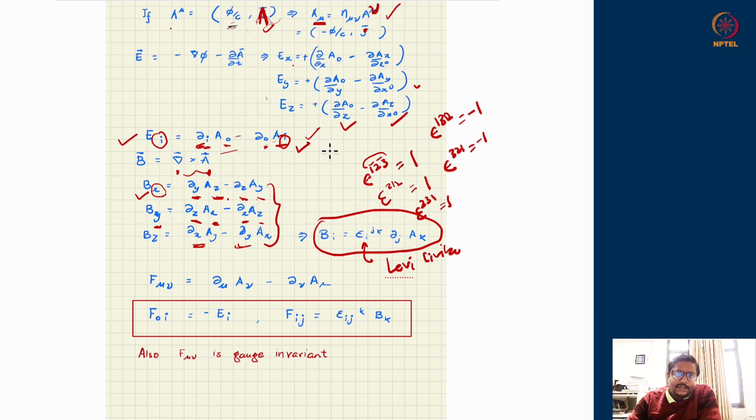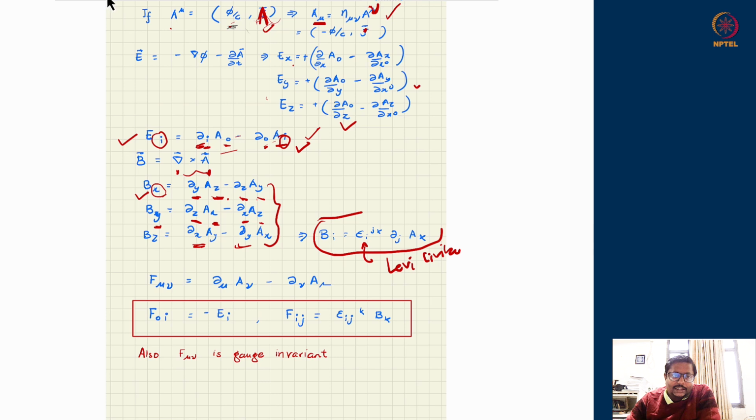So this is an antisymmetric tensor in all of its indices. If j and k are interchanged, it will pick up a minus sign. If i and j are interchanged, it will pick up a minus sign. If i and k are interchanged, it will pick up a minus sign. So using that, you can see that these terms over here can be written in terms of a Levi-Civita symbol or Levi-Civita tensor like this.